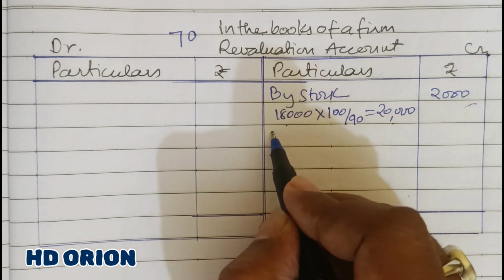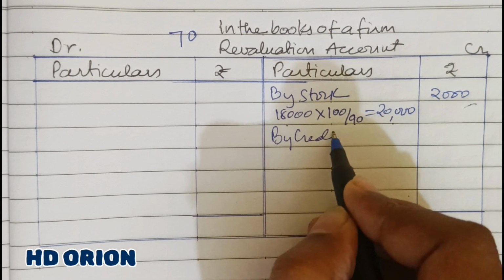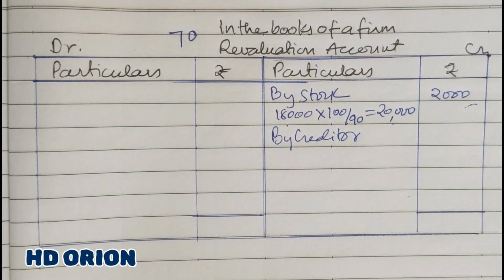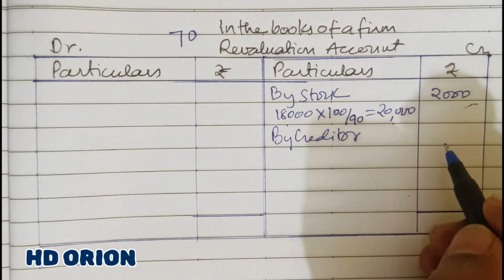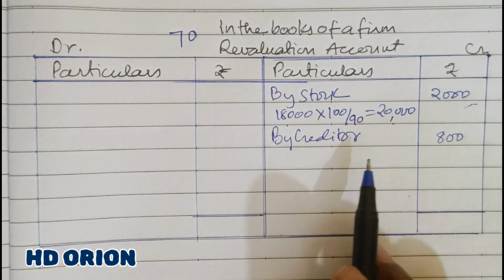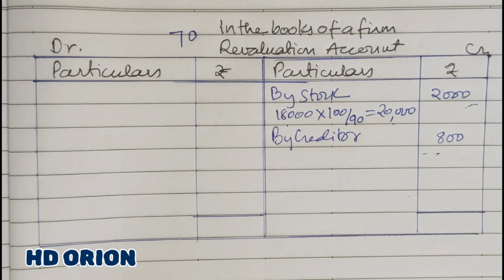Then creditors. Creditors are decreasing. A creditor of rupees 4,000 is to be settled for rupees 3,200. So 800 rupees is the decrease in the value of creditors.